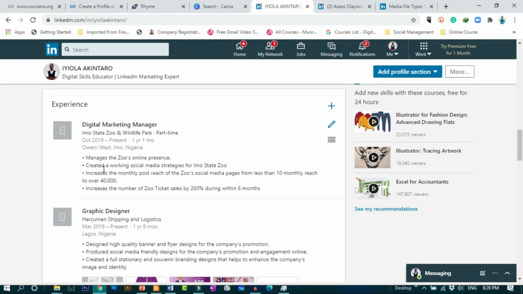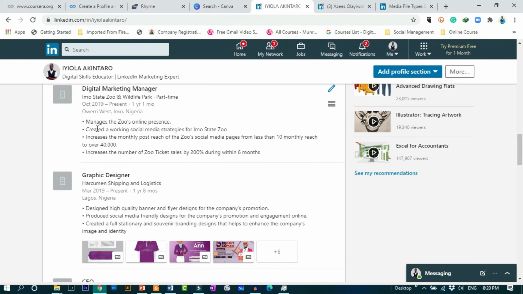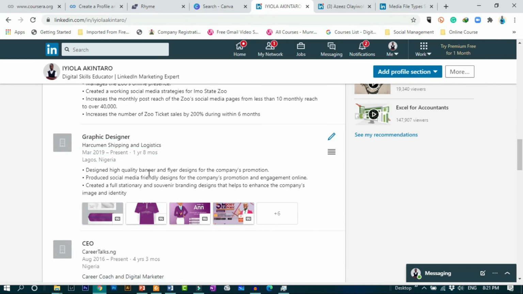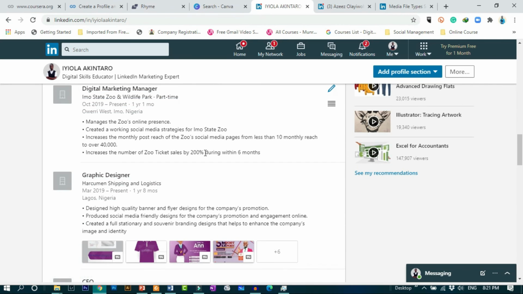And these are the descriptions. List out your descriptions using bullet points. Don't just write it out as a block, make it something that is readable. So I always encourage that you list it out using bullet points. So manages the zoo's online presence, created working social media strategies for Imo State Zoo, increases the monthly post reach. All those achievements, you put it there, and make sure you are making use of stats and values.